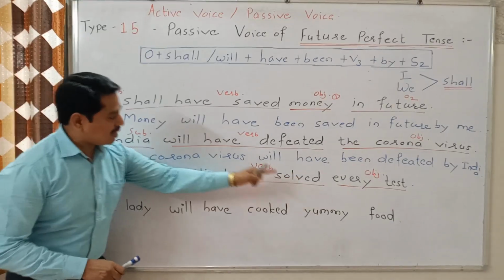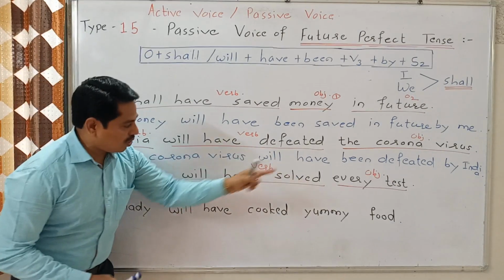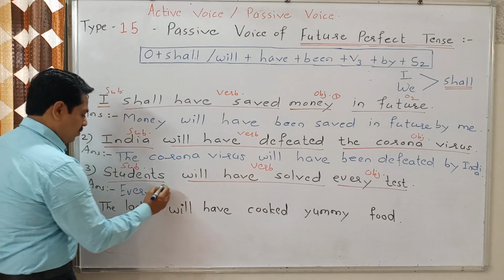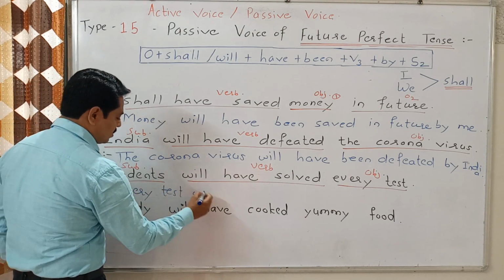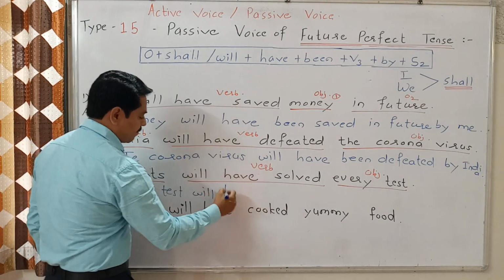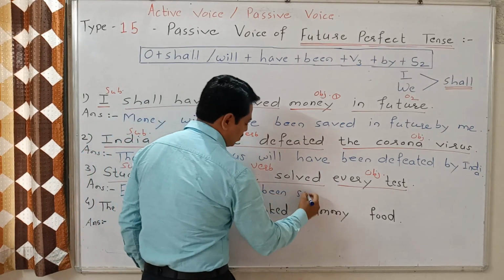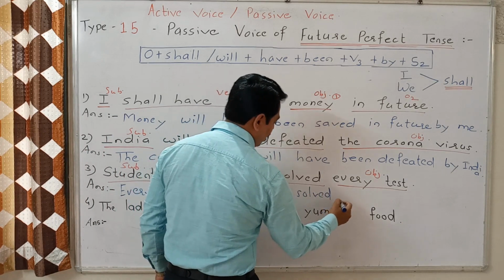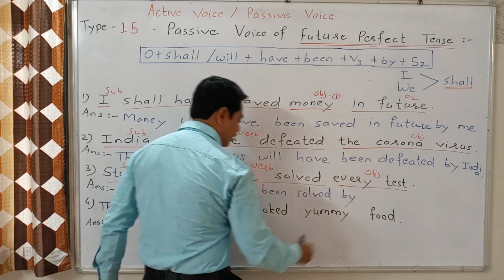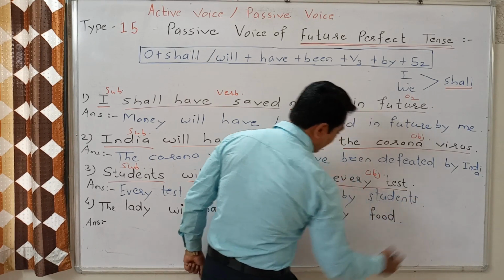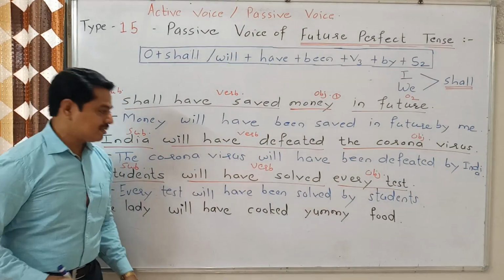While writing the answer, first we use the object, and the object is every test. Every test plus will plus have plus been plus V3 solved by students. There is no S2 of students, that's why it should be as it is.